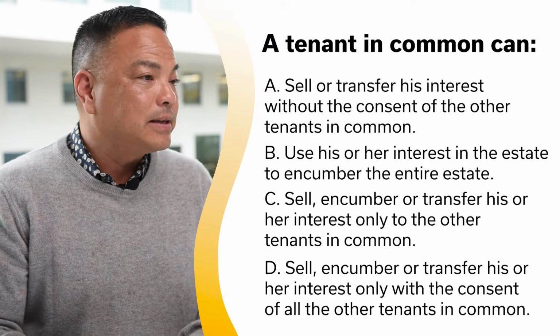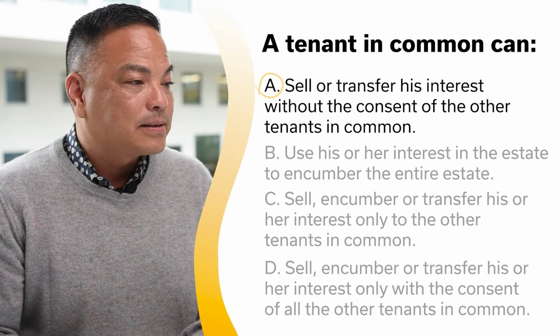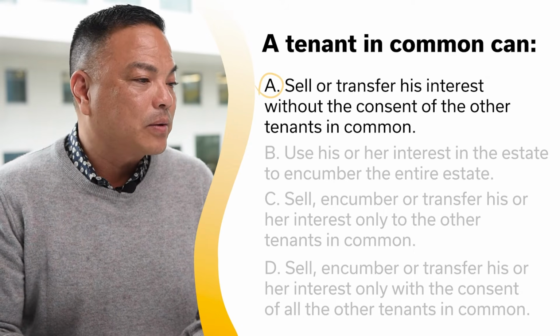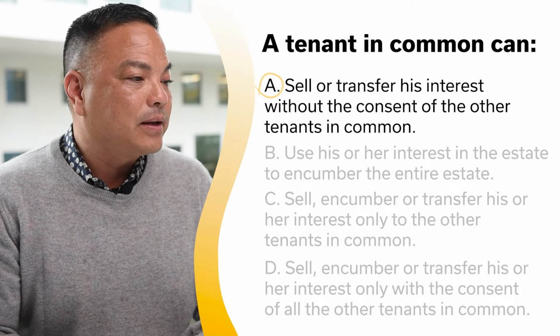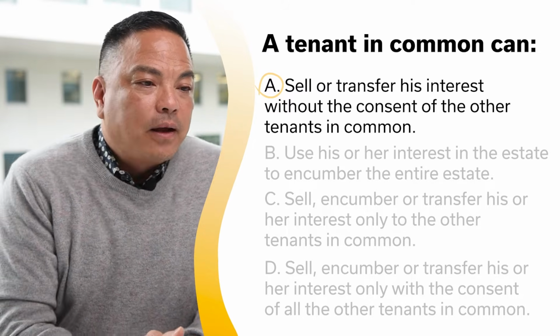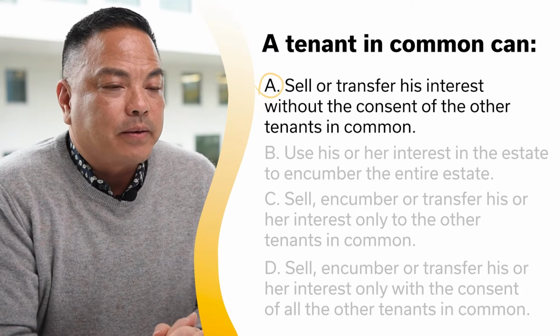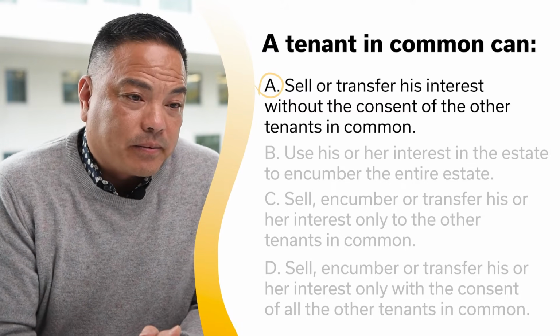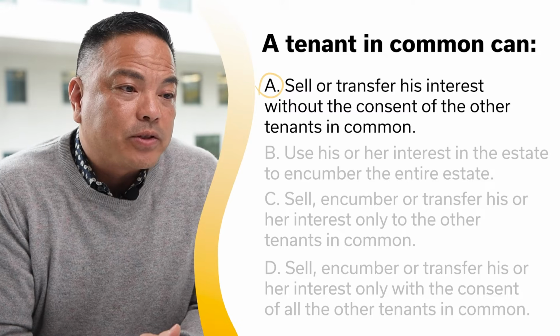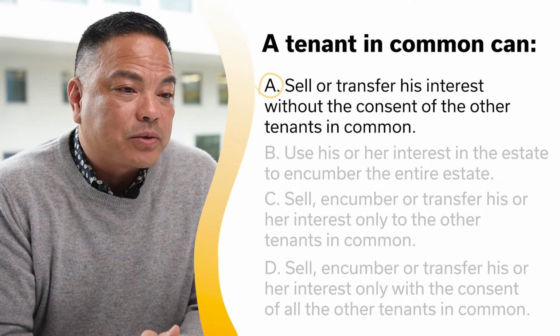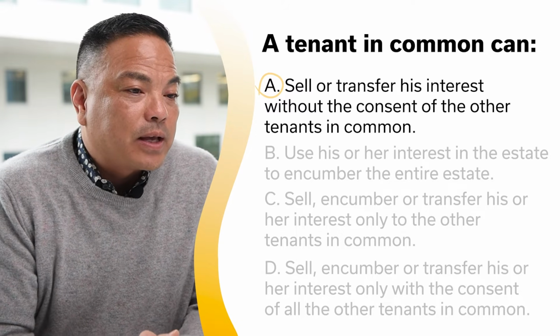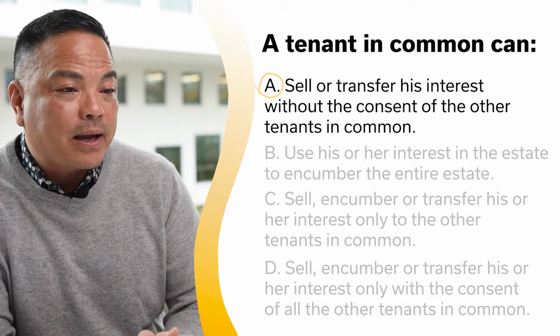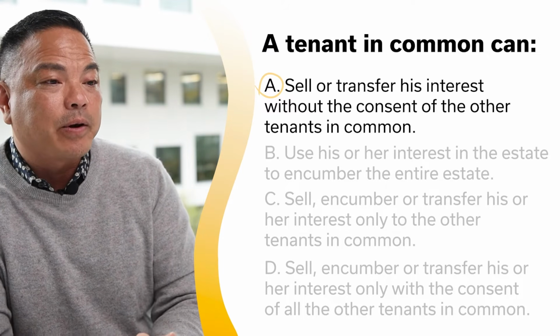And the answer is A as in apple. Sell or transfer his interest without the consent of the other tenants in common. All tenants in common have distinct and separable ownership of their respective interests. Co-tenants may sell, encumber, or transfer their interests without obstruction or consent from the other owners. A co-tenant may not, however, encumber the entire property.